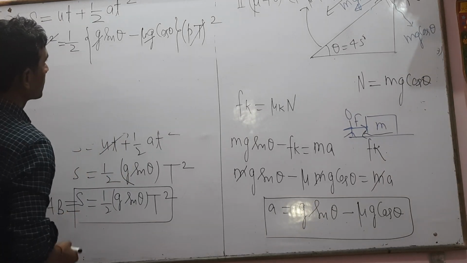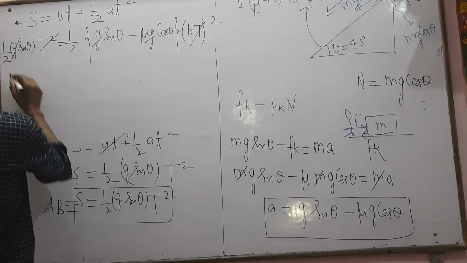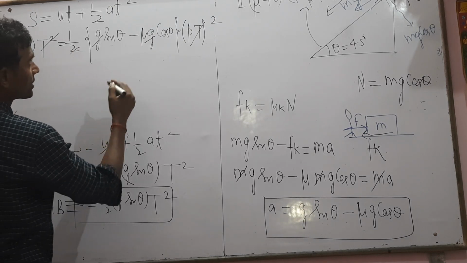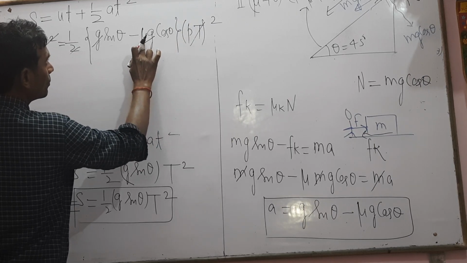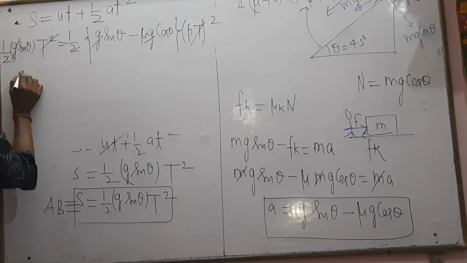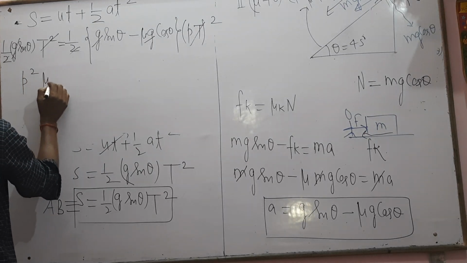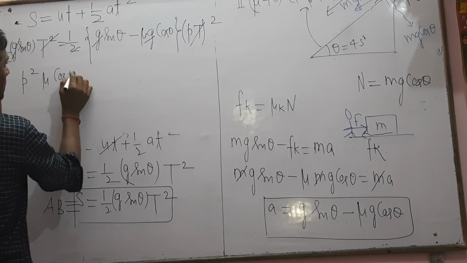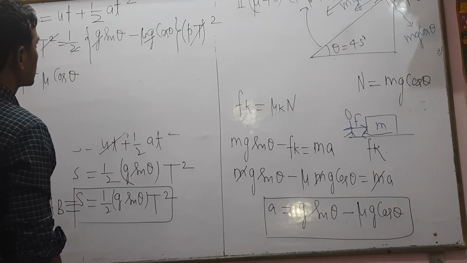We are trying to find the value of mu. So this becomes p square mu cos theta.